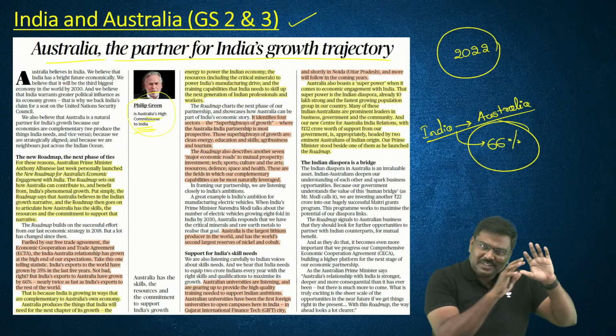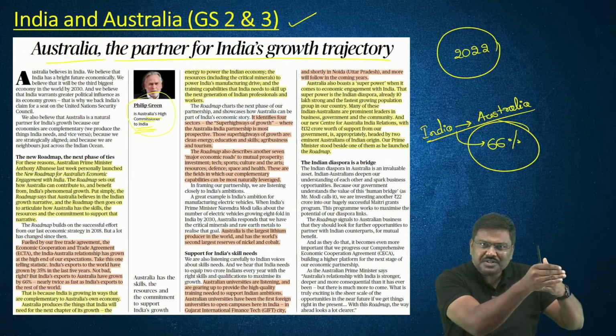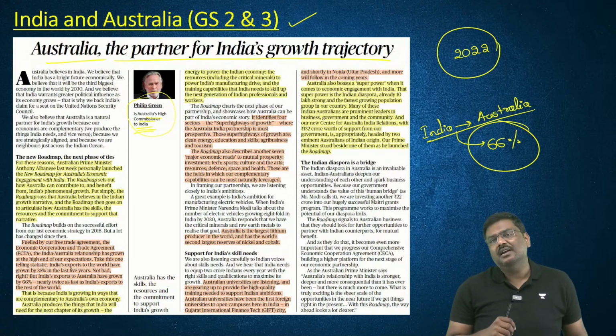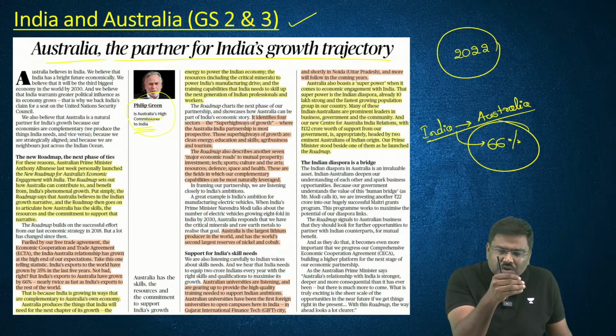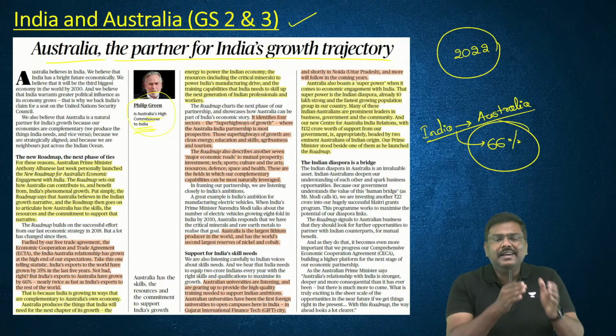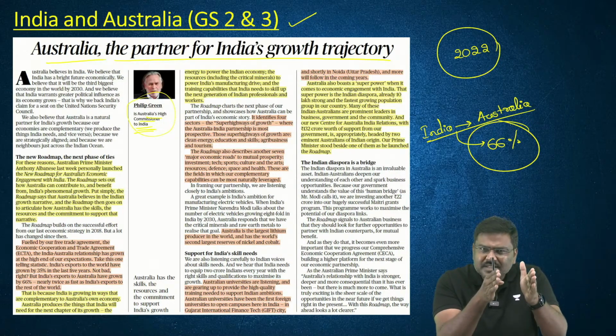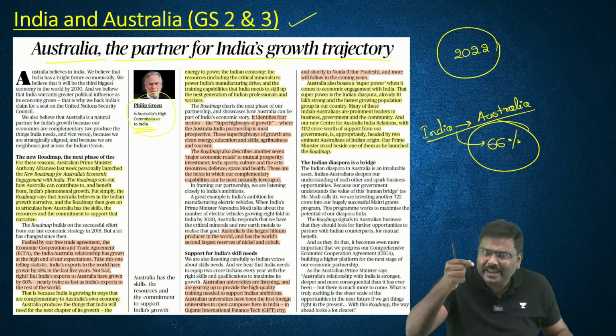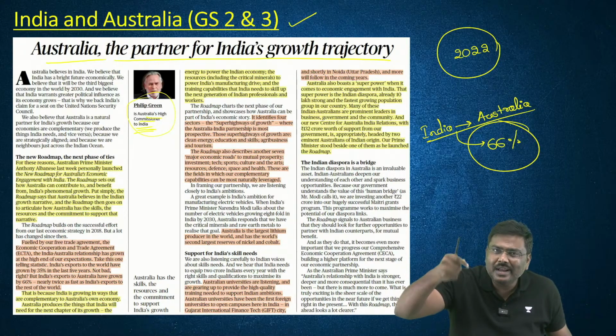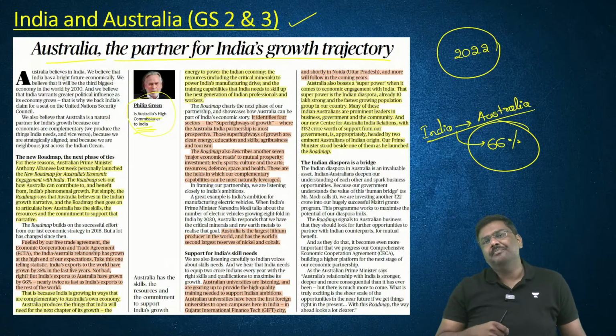Overall exports 35%, from India to Australia 66%, which essentially shows that India and Australia have good trade relations, and there is a huge potential that India can leverage by promoting exports to Australia.